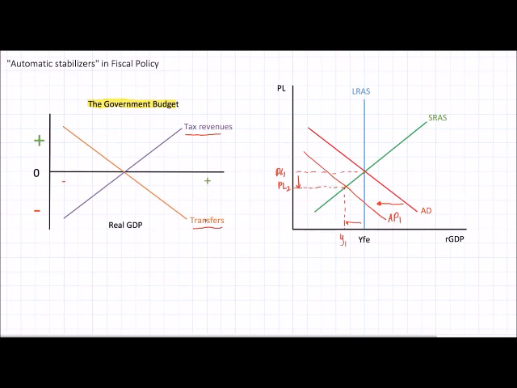This is not government spending on infrastructure and technology and research and development. This is government giving money to people who need it during times of hardship. So how does government spending on transfers, and how do tax revenues, change automatically when there is a decrease or an increase in real GDP? We're going to assume that the full employment level of output occurred at a point where the government had what we call a balanced budget.